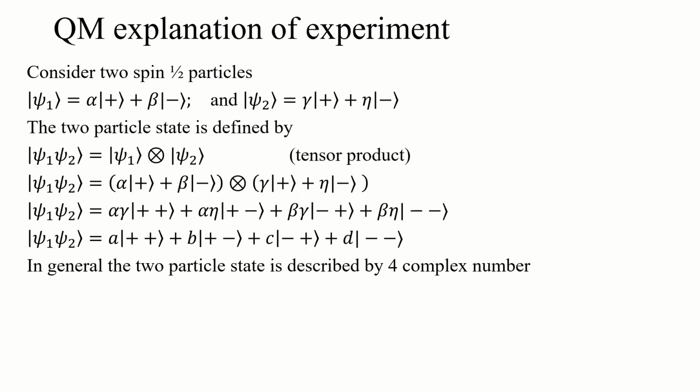So just like we've done in our simple two-dimensional Hilbert space for a single spin one half particle, we're in a bigger space now. We have a four-dimensional space with A, B, C, and D complex numbers on each of our basis vectors. We can go through the math of this in the formal quantum mechanics if you're willing to accept that. But everything else is the same. Those basis states are orthogonal and normal, so all the Dirac math that we've done previously will work for these as well.